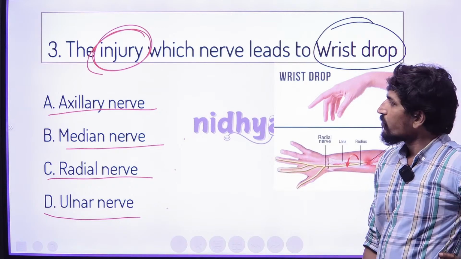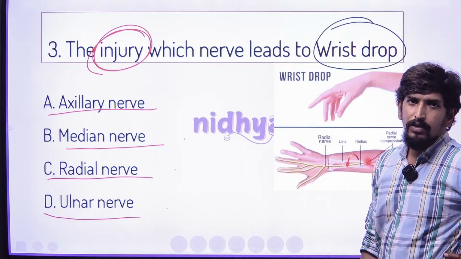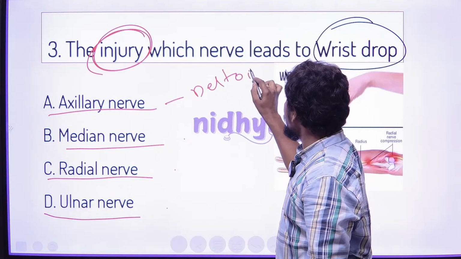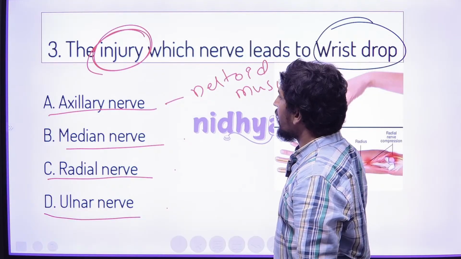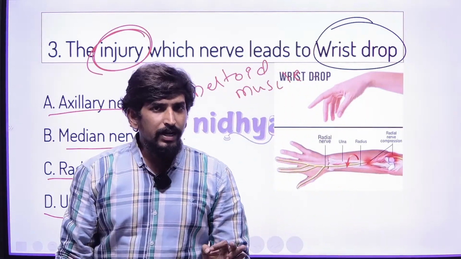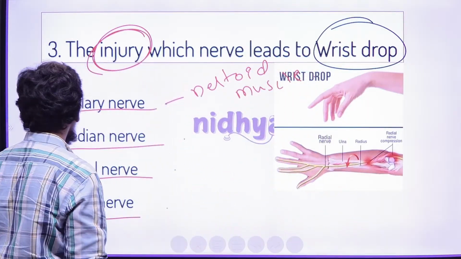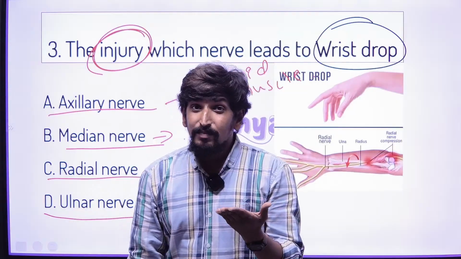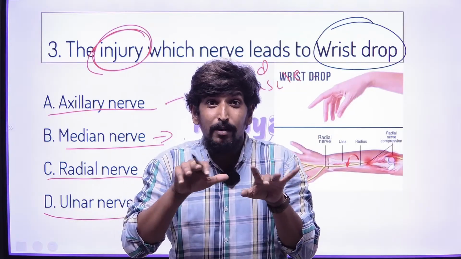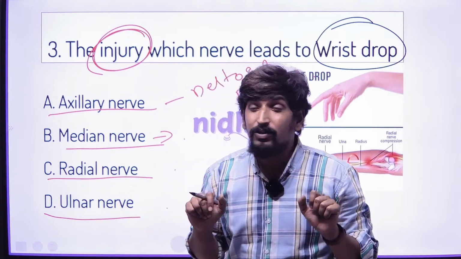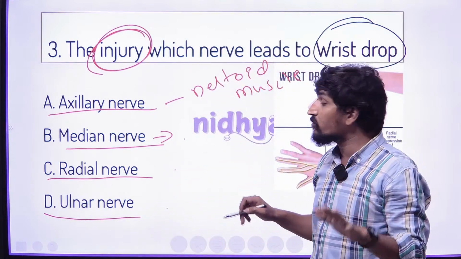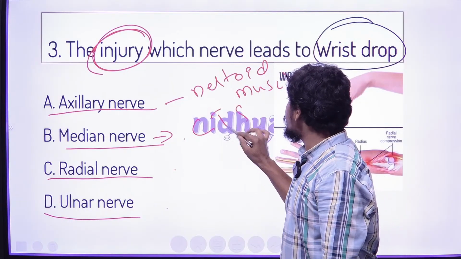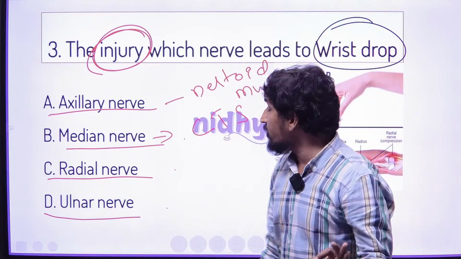Simple question. If you check these four types of nerves, the axillary nerve mainly damages the deltoid muscle area. If it is axillary nerve damage, we commonly see deltoid muscular area damage. And if it is the median nerve, you know that the median nerve is also called the software employee nerve, right? Especially, we see carpal tunnel syndrome with it.